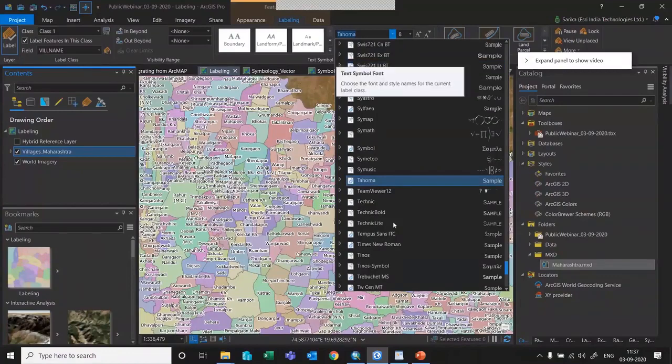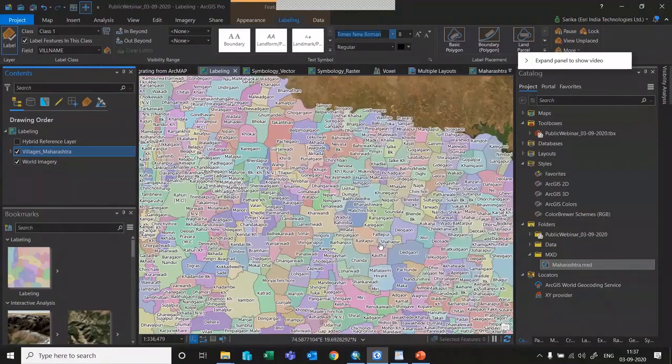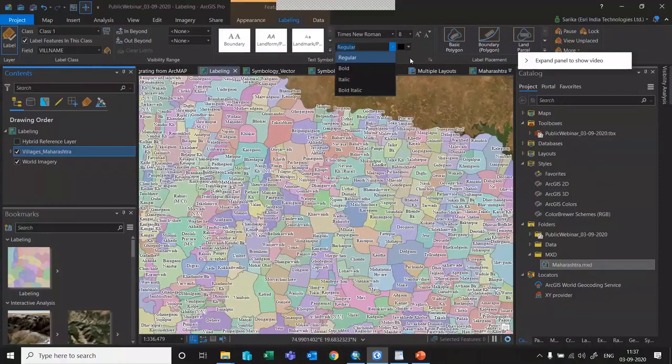Whatever is available with Microsoft, we provide support for all those font styles. If you want it regular or bold, you can do that as well. If you want to change the font size, you can do that. And if you want to change the color, let me change to royal blue. You can just drop down and change the color.